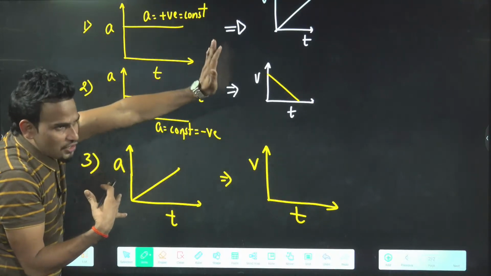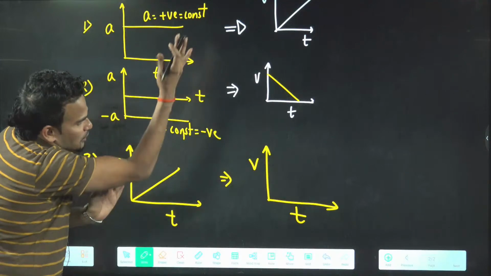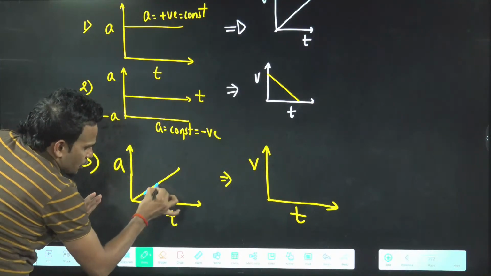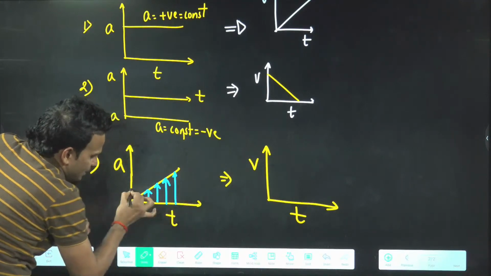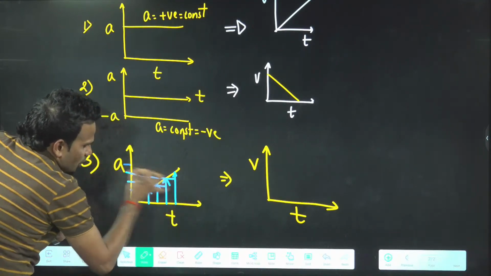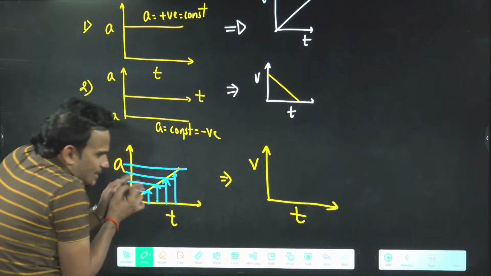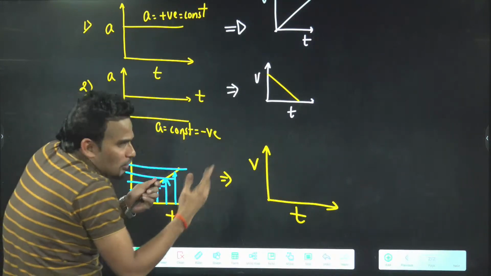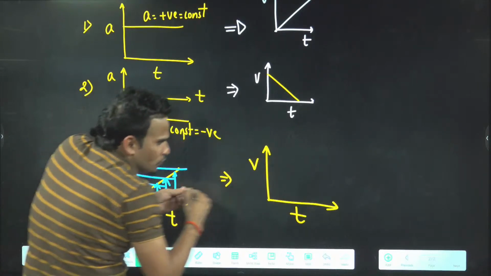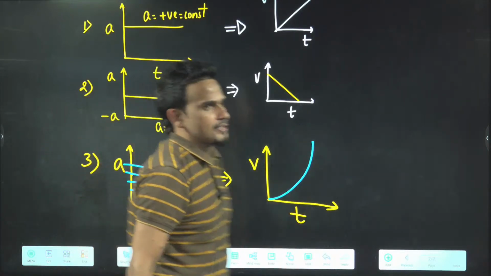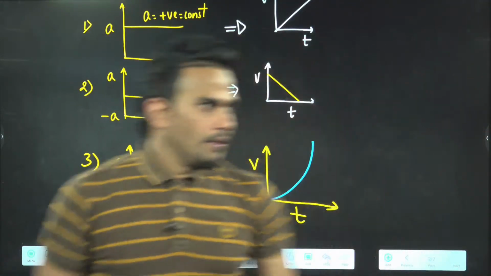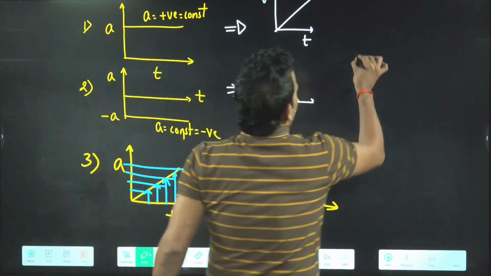Constant positive acceleration, constant negative acceleration. This is increasing acceleration. Your acceleration is increasing with time. Acceleration means the slope of the velocity time graph. If acceleration is increasing, slope will also increase. Correct, Khaja. If slope will also increase, the graph will be like this. And if you understood this, draw the fourth one also.